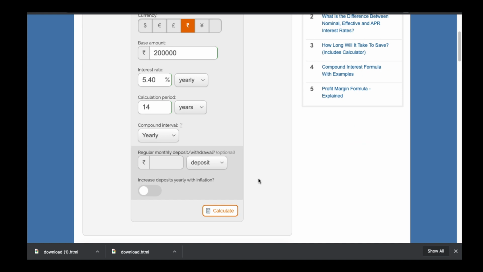So like this you can calculate your FD returns for any bank or any post office.